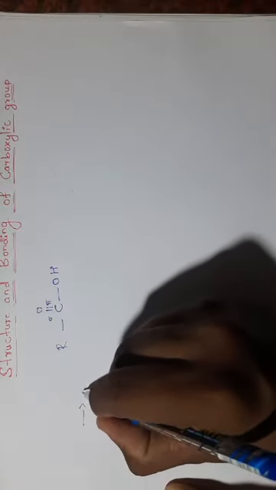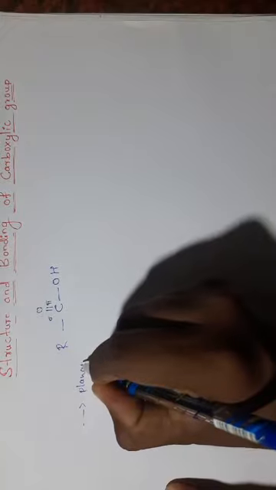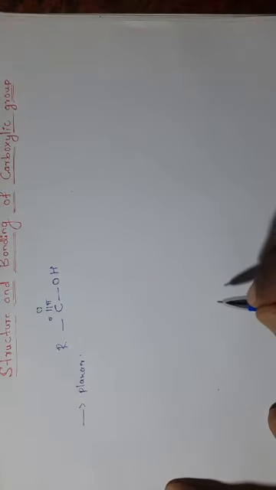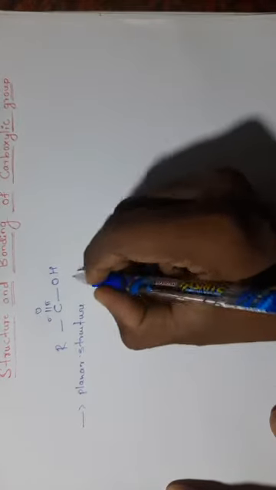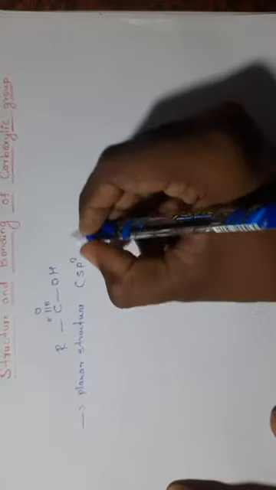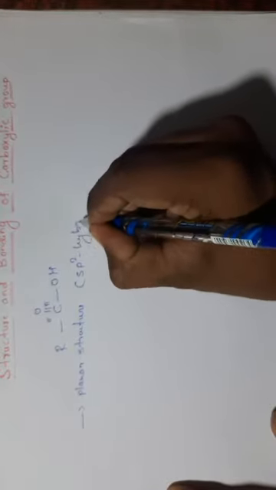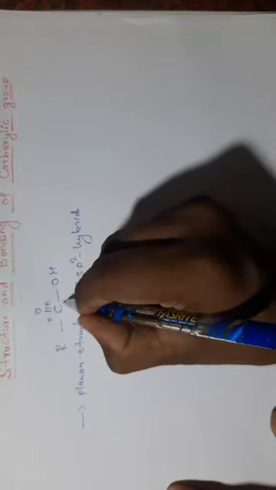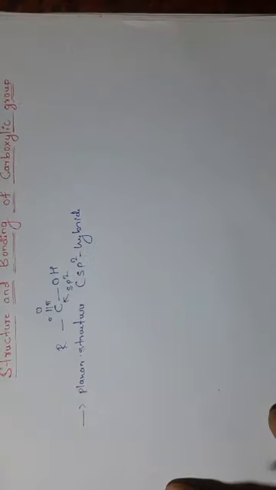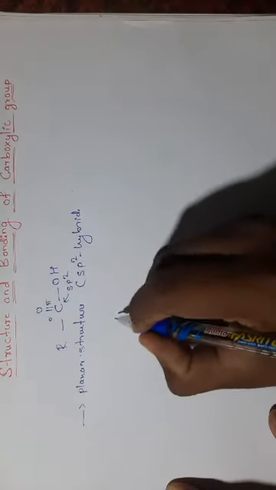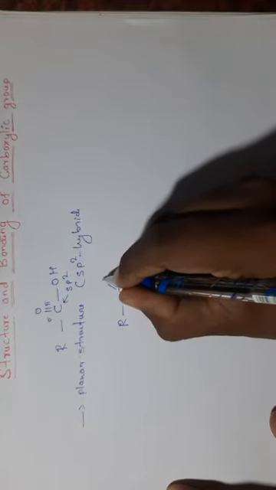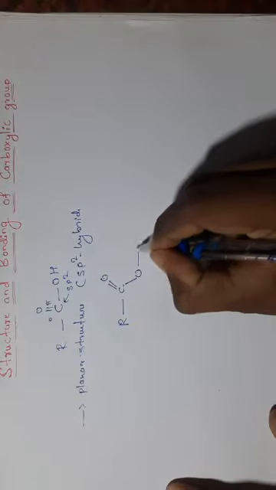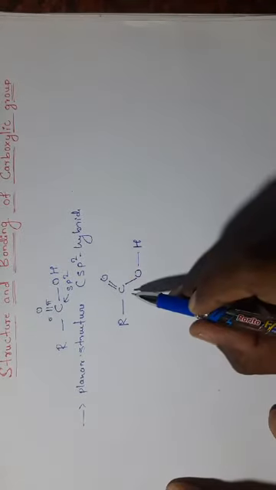In this, the carboxylic group is a planar structure. This is a planar structure because of the sp2 hybridized carbon atom. This carbon atom is sp2 hybridized. As a result, its structure becomes R C double bond O, and this is OH. This is the structure of carboxylic acid.